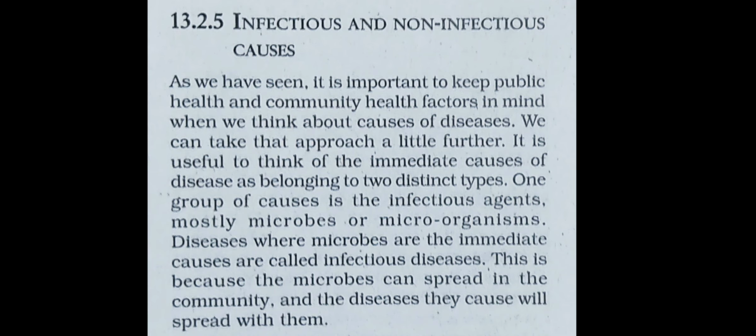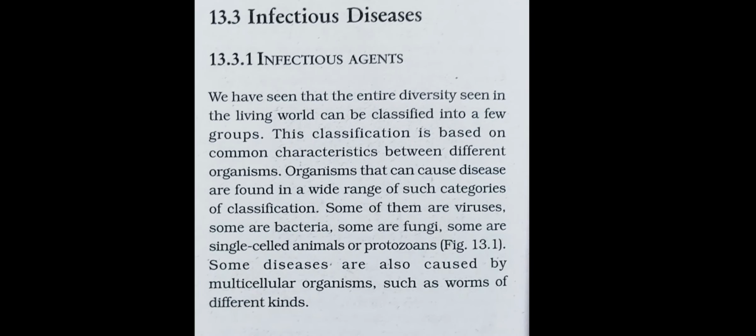Next, children, infectious diseases are caused by infectious agents. What type of agents? Bacteria, viruses, and protozoans are all infectious agents. What type of disease is caused by an infectious agent like a virus? Viruses cause the common cold, influenza, dengue fever, hepatitis B, AIDS, chickenpox, and measles.